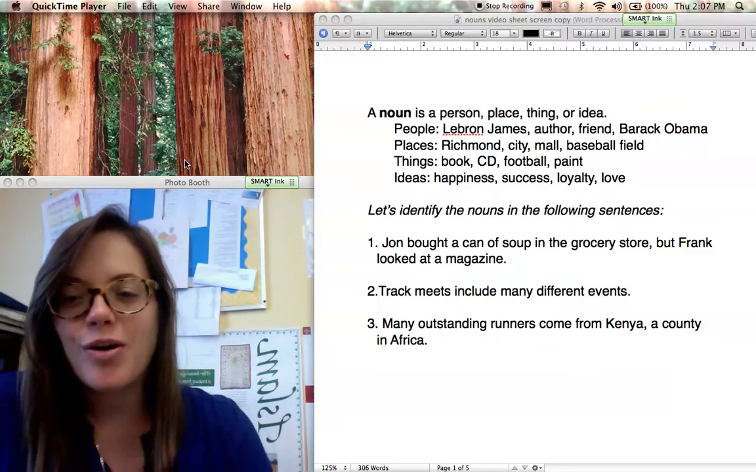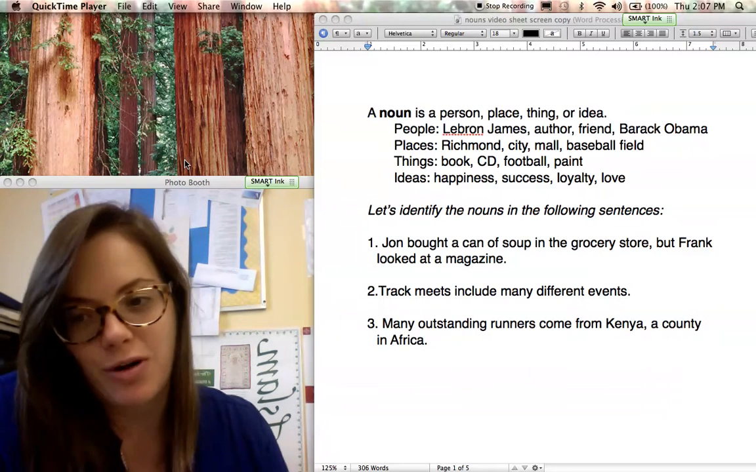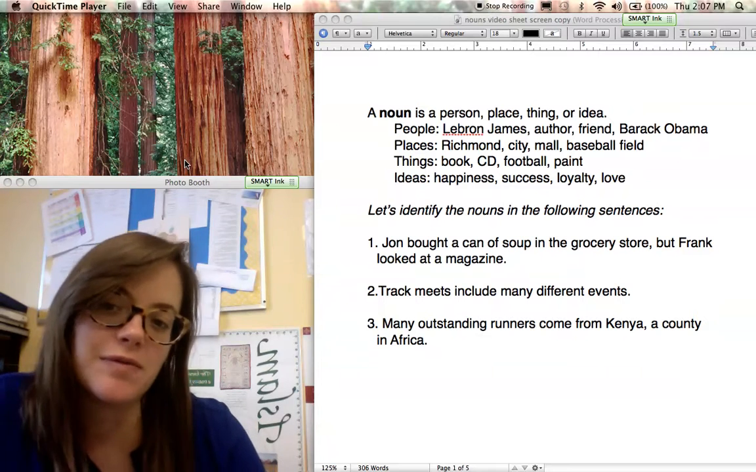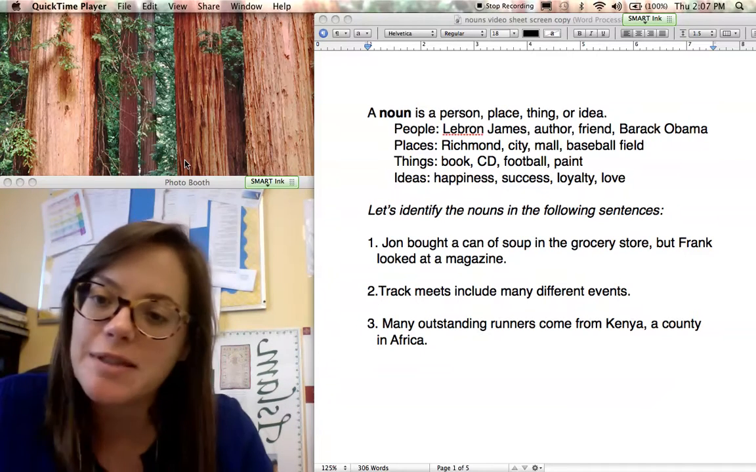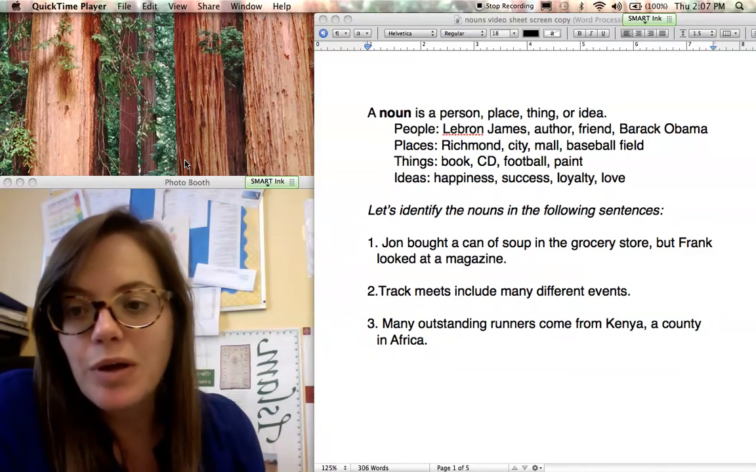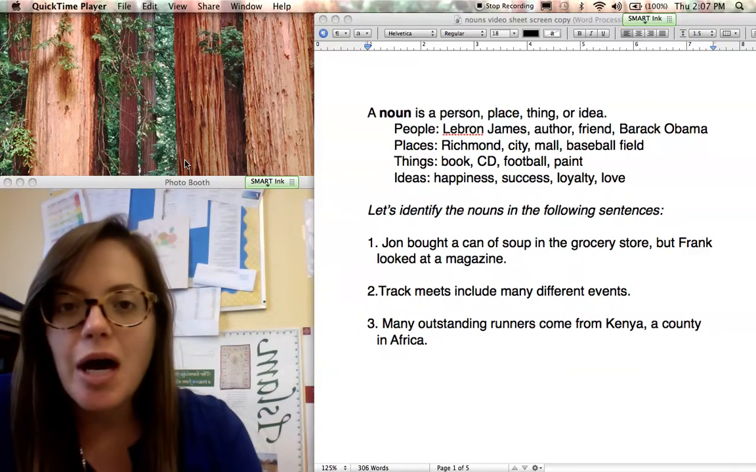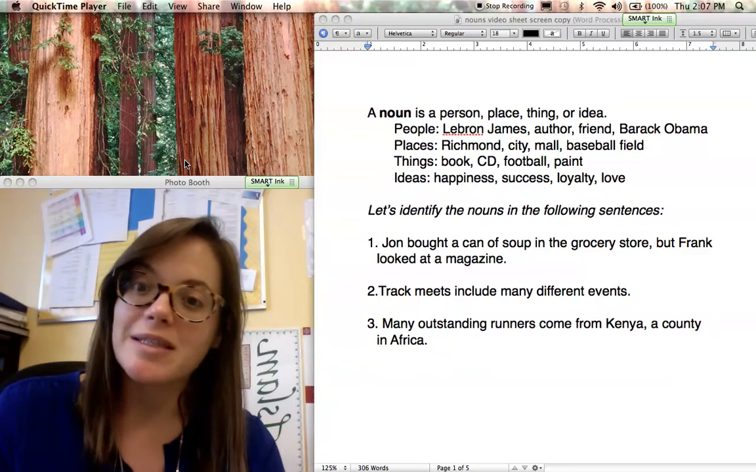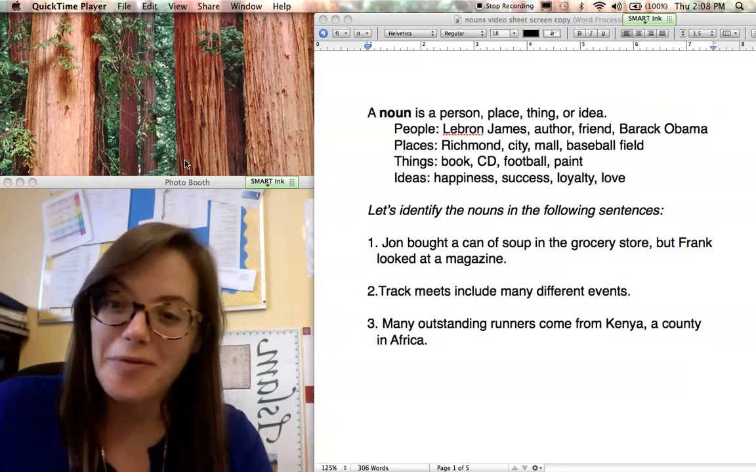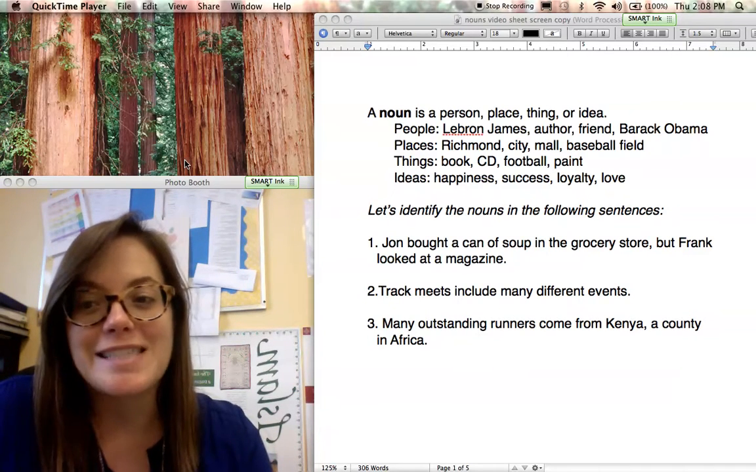Hey guys, so over the rest of this quarter, we're going to be talking about the parts of speech, which are the different types of words that we come in contact with whenever we use language. We're going to start with the most basic one that you've probably heard about before, hopefully, and that's nouns.